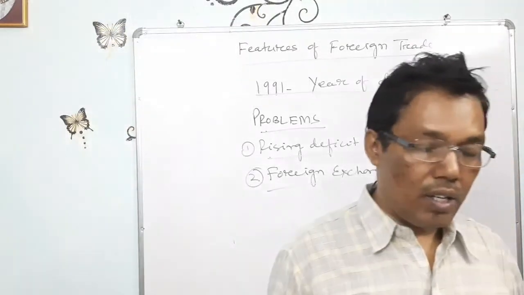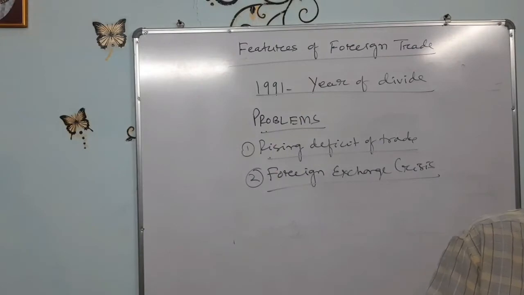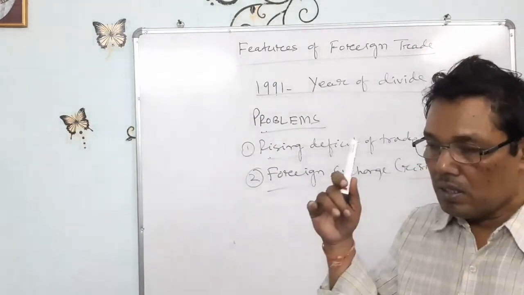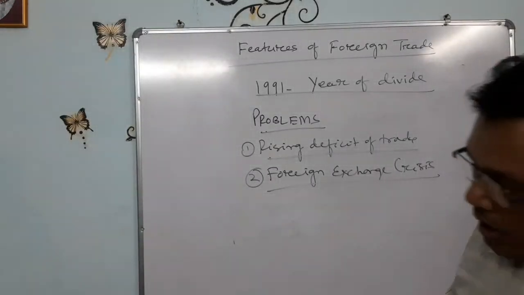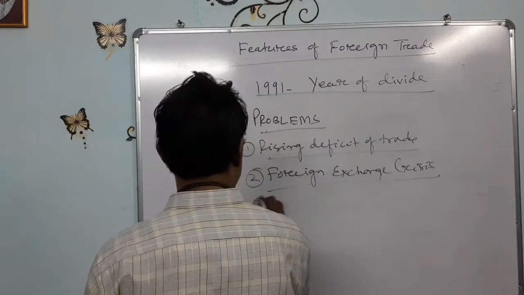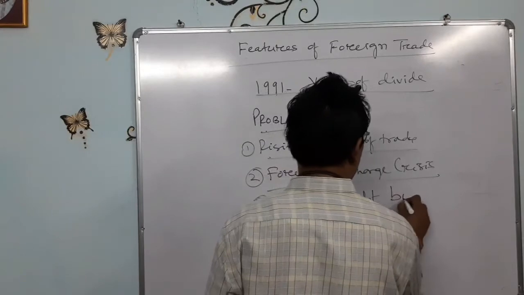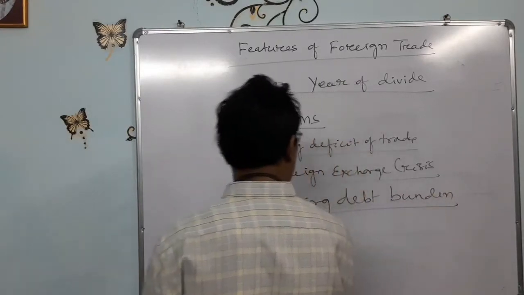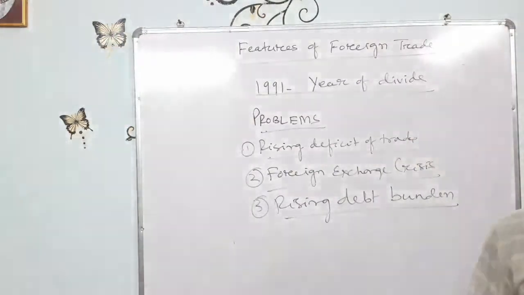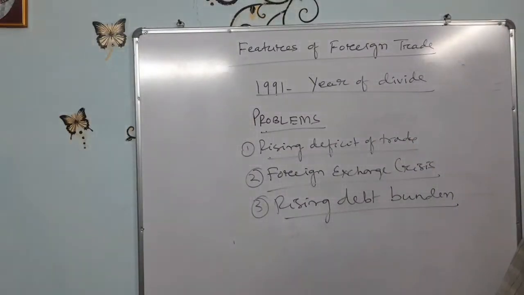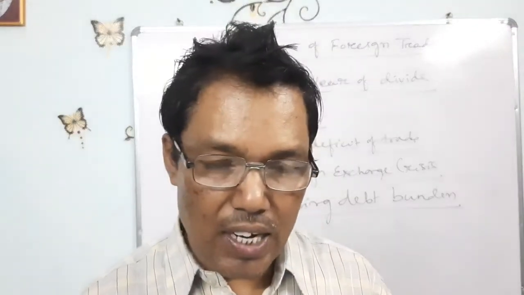So whenever we have to pay more and more foreign currencies, at that time we are drowned by that burden. That is called the rising debt burden. It means a large part of the trade deficit has to be met by borrowing from abroad, from other countries, like the Pakistan crisis here.